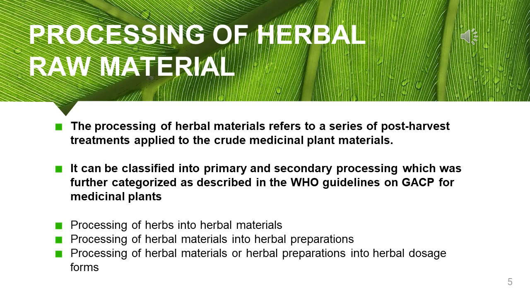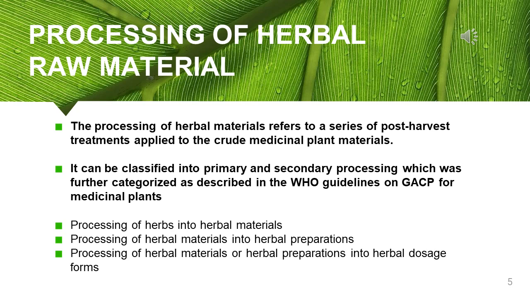We can see the processing of herbal raw materials, how the herbs have been processed into herbal raw material. Processing of herbal materials refers to a serious or continuous process of post-harvest treatment applied to the crude medicinal plant materials.